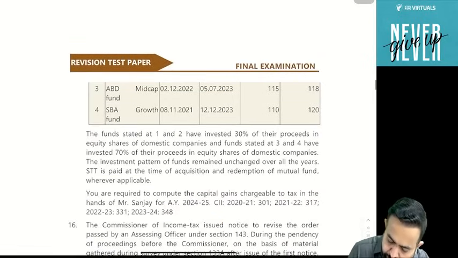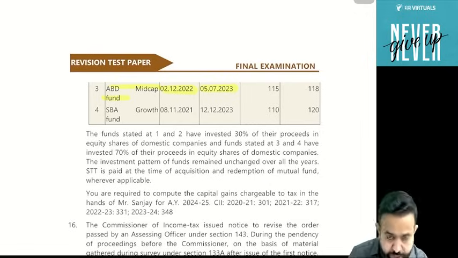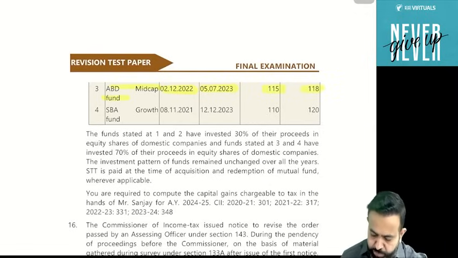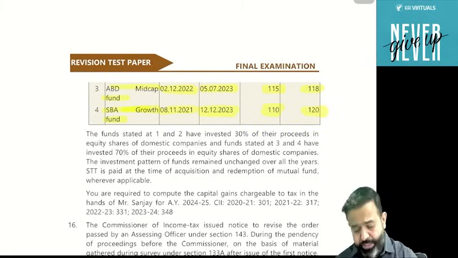ABD Midcap Fund: purchased 2nd December 2022, redeemed 5th July 2023. 115 was the cost and 118 is the redemption amount. SBA Growth Fund: purchased 8/11/2021, redeemed 12/12/2023. 110 was invested and 120 is the redemption.